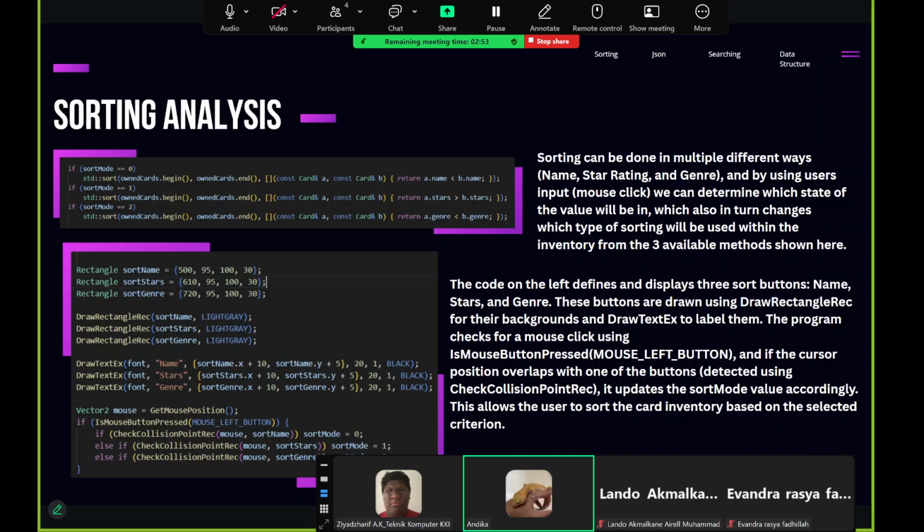And if the cursor overlaps with one of the buttons using CheckCollisionPointRec, it updates the sort mode value accordingly. If it hits name, it's going to be 0, stars it's going to be 1, and genre it's going to be 2. And this allows the user to sort the card inventory based on the selected criteria.